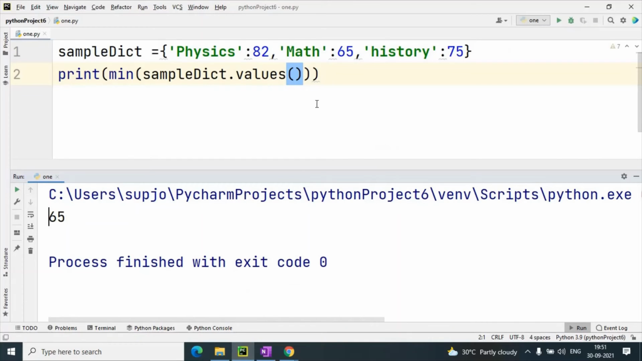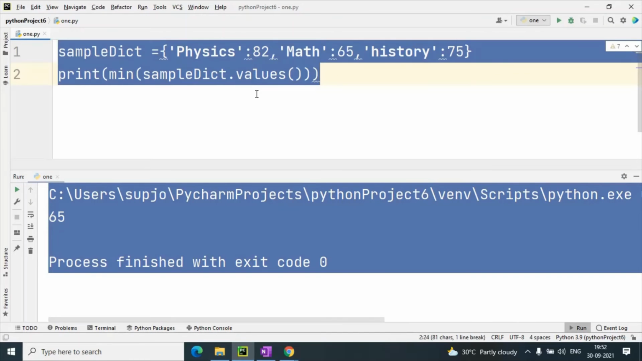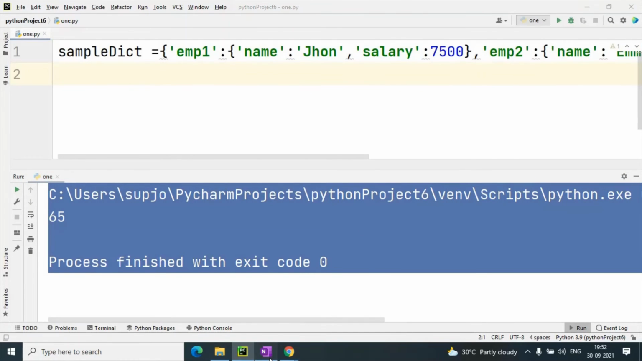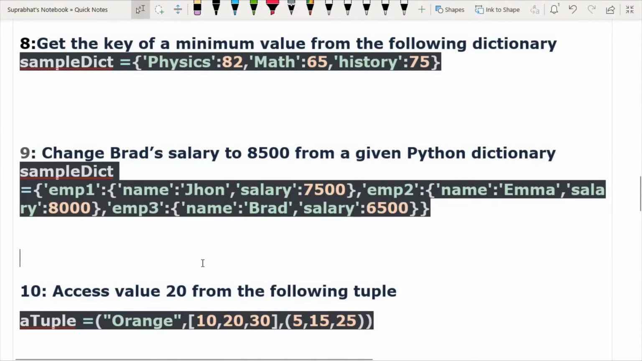How will I do this? Any idea? Very simple. I just have to use print. So first of all we have to write like this, sample dict, and here I will take which one: employee 1, employee 2 or employee 3? This is employee 3, because Brad is employee 3. So I will give here